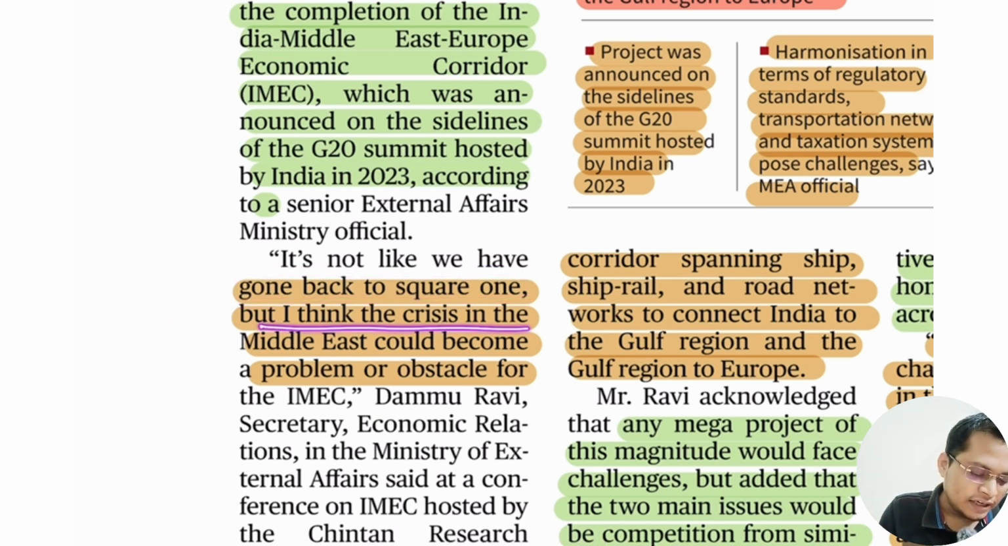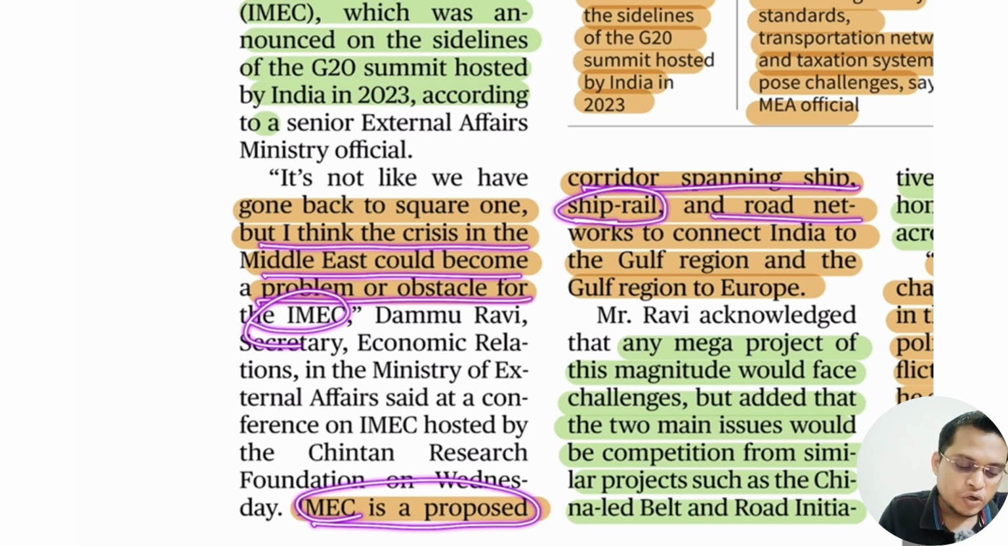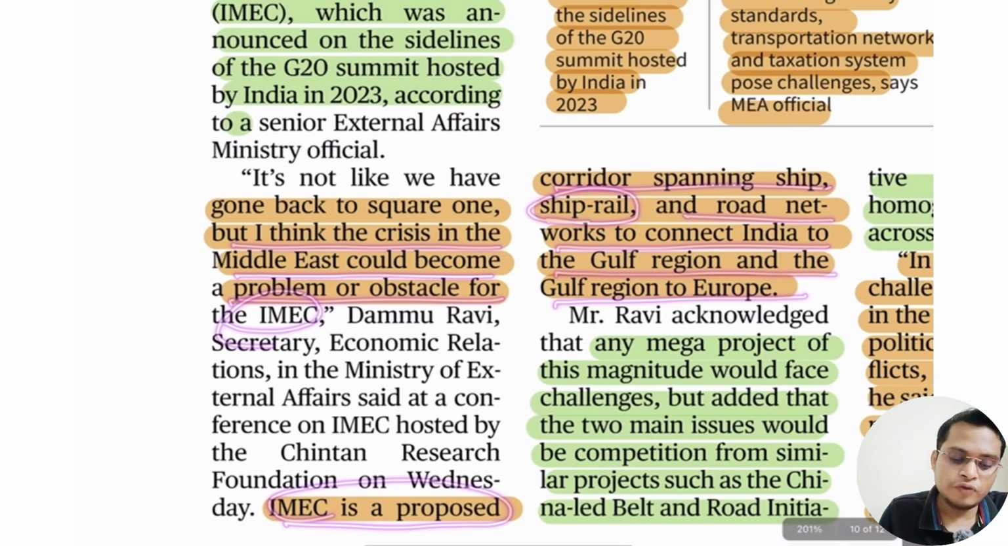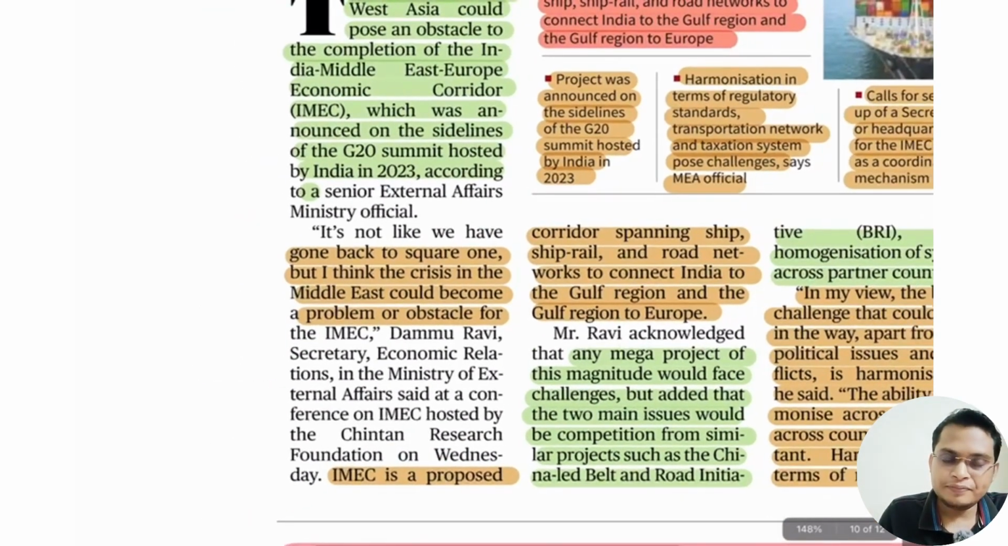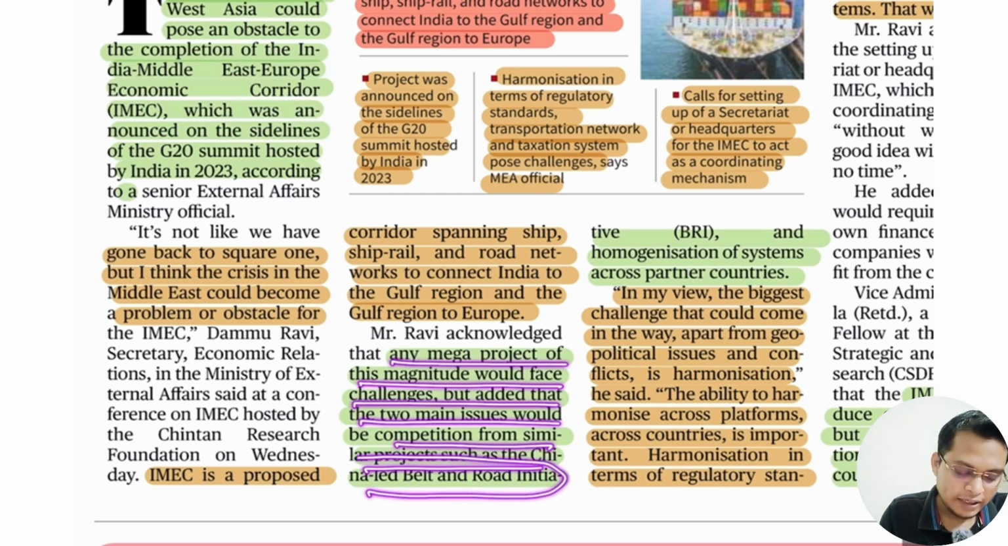But I think the crisis in the Middle East could become a problem or obstacle for IMEC. IMEC is a proposed corridor spanning ship, rail, and road networks to connect India to the Gulf region, and the Gulf region to Europe. Gulf means the Persian Gulf, and from the Persian Gulf we have to connect to Europe. Any mega project of this magnitude could face challenges, but I'd add two main issues. One is competition from China's Belt and Road Initiative.